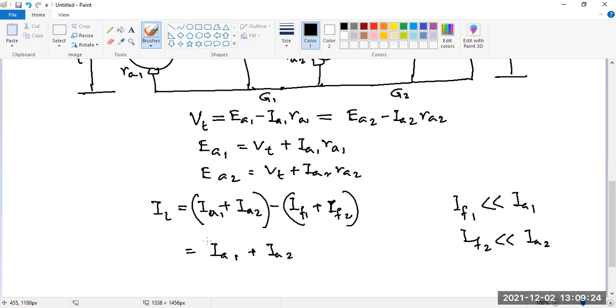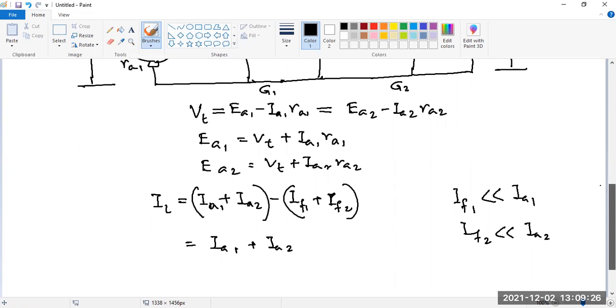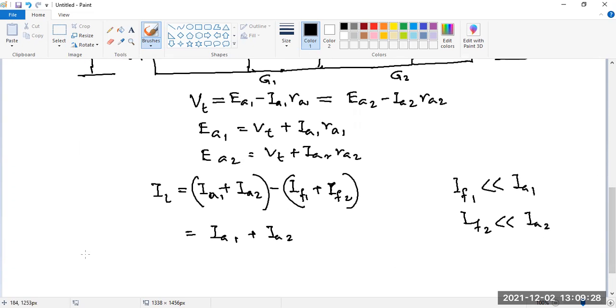Okay. So if that is the case, then we can write another way to represent EA1 and EA2, because EA1 is VT plus IA1 RA1. Suppose this is your equation 1 and this is your equation 2. From equation 1, what else can we write? How can we represent this VT in a different way, because you have a load.